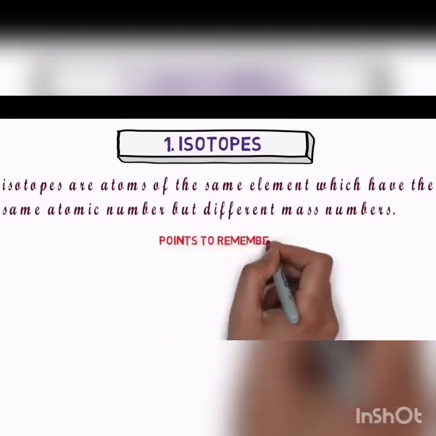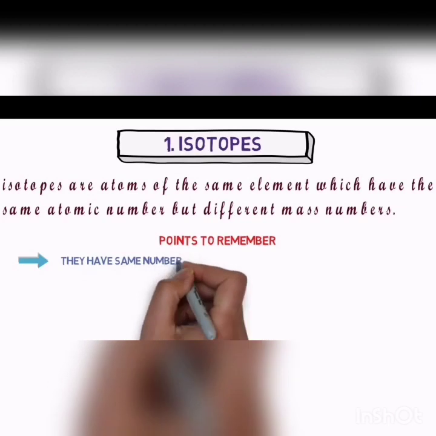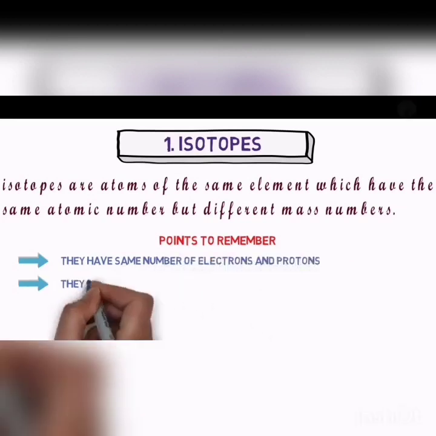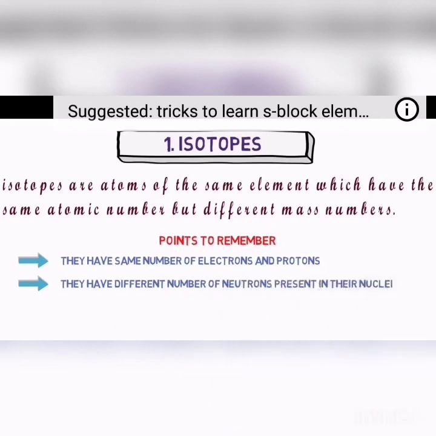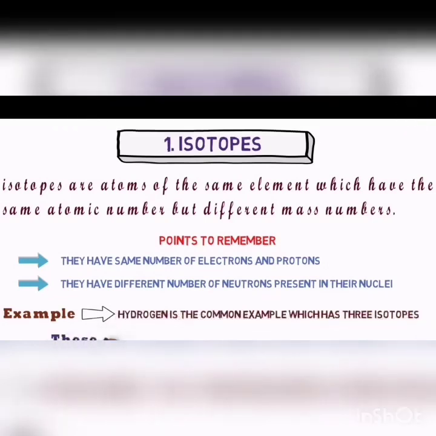Points to remember. They have the same number of protons and electrons. They have a different number of neutrons present in the nucleus. A common example is hydrogen, which has three isotopes: protium, deuterium and tritium.